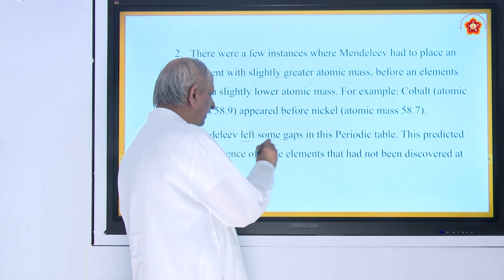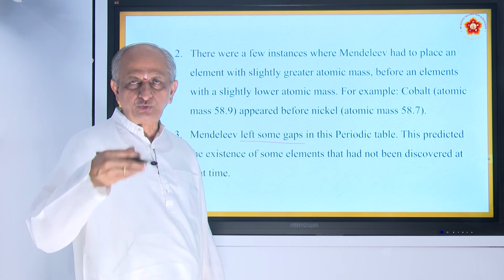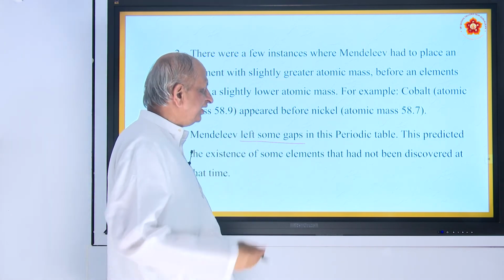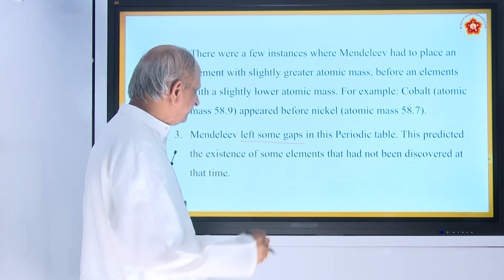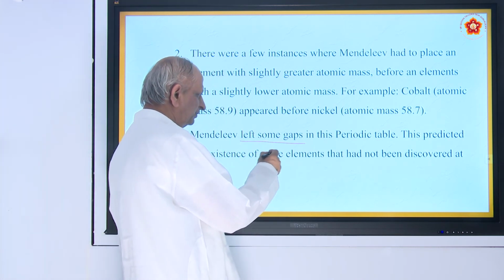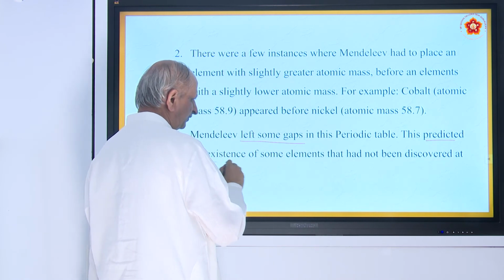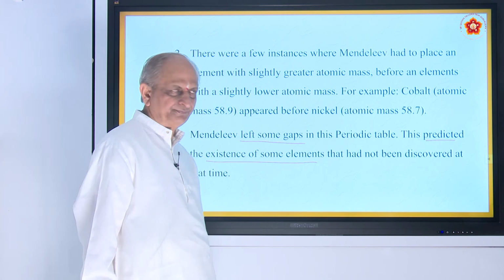And this is very important. He left some gaps. He knew very well that there are so many elements to be discovered. In his time it was 63, now it is 118. That is why he left some gaps in the periodic table. He predicted the existence of some elements that had not been discovered at that time.